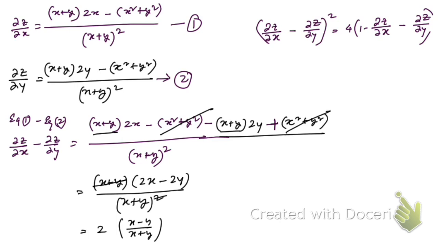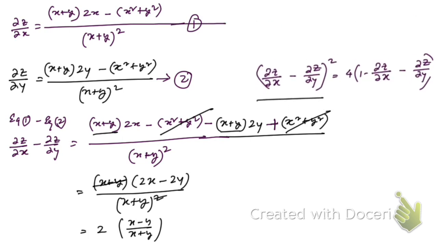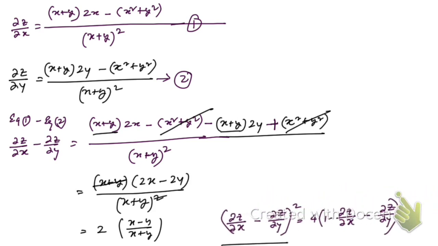Now the left hand side has a whole square. So if we square both sides, then this one will be whole square. So to obtain the left hand side, let me bring this one here. Okay, so now let me write the left hand side. Left hand side is equal to, let me copy the left hand side here.